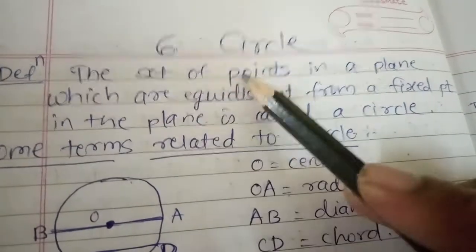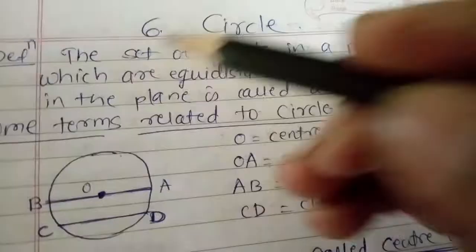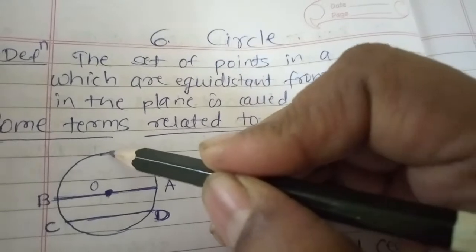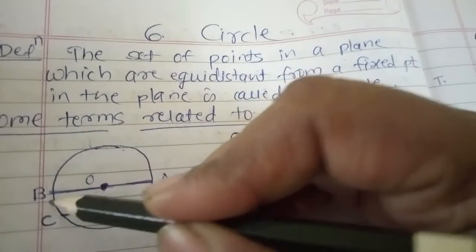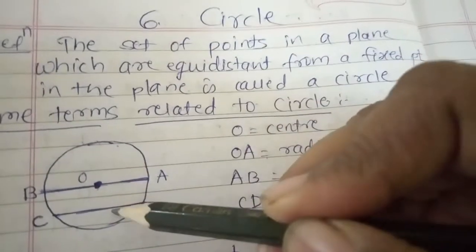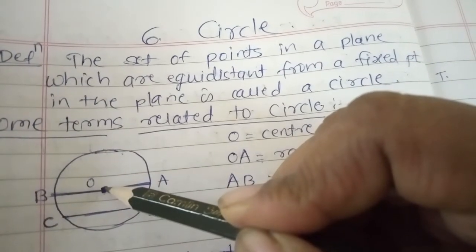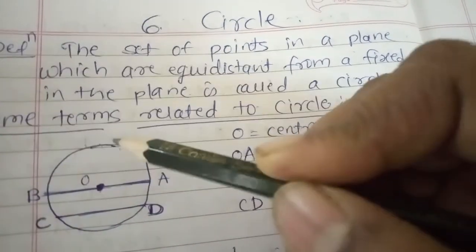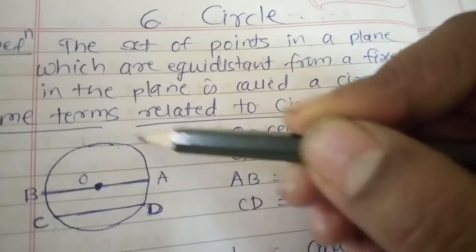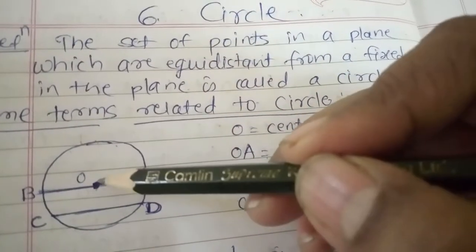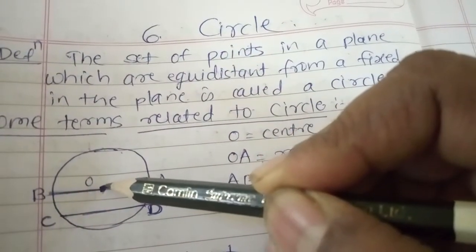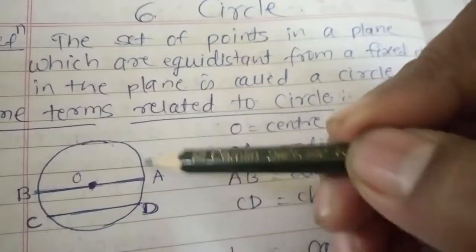So see, the set of points in a plane. So see the circle. So these are the points, and these are equidistant from this point, that is the fixed point, which we call as the center. The group, or the set of all these points which are equidistant from this fixed point, that is the center, is called as a circle.